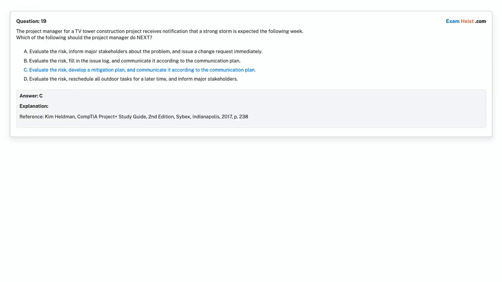Evaluate the risk, develop a mitigation plan, and communicate it according to the communication plan.